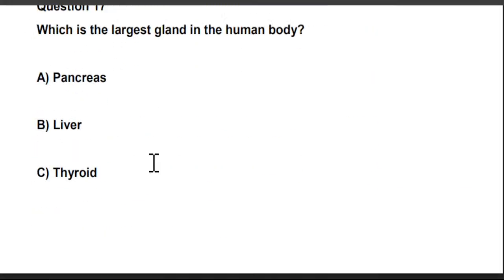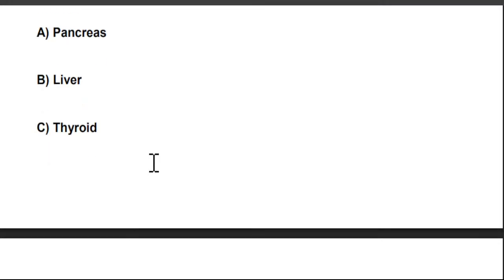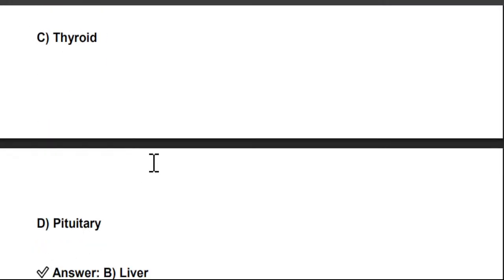Next question is, which is the largest gland in the human body? Which is known as the master gland? Pituitary gland is known as the master gland. Here, what is being asked is which is the largest gland. A. Pancreas, B. Liver, C. Thyroid, and D. Pituitary.